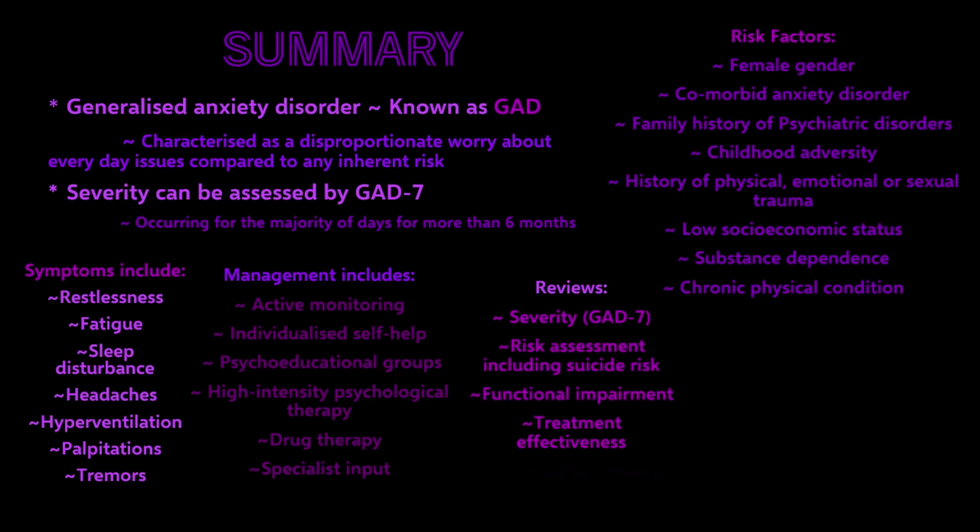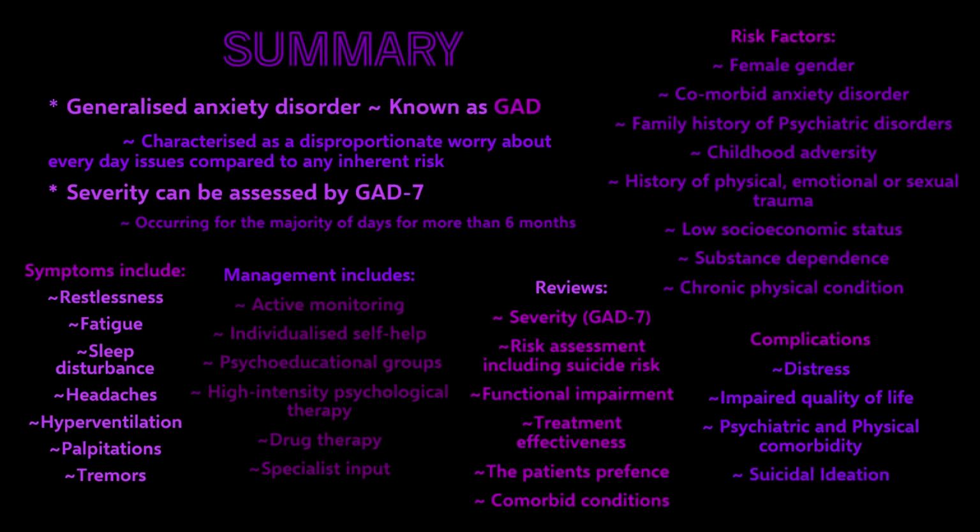After initial management, regular reviews need to consist of severity, risk assessment, functional impairment, treatment effectiveness, the patient's treatment preference, and comorbid conditions. Complications of GAD are distress, impaired quality of life, psychiatric and physical comorbidity, and suicidal ideation.